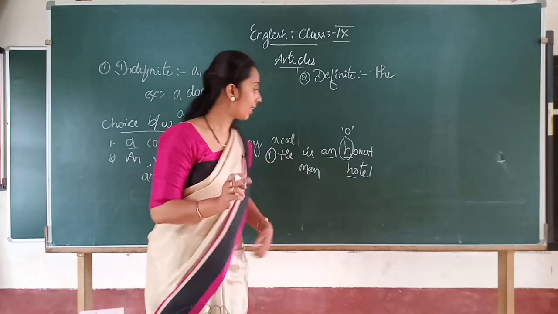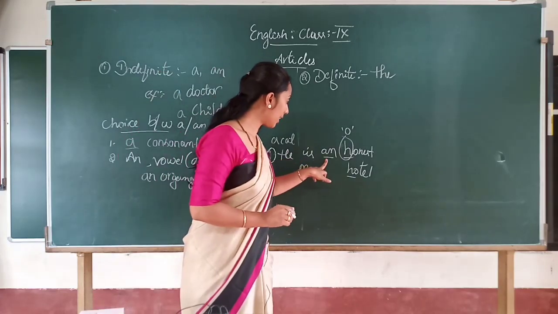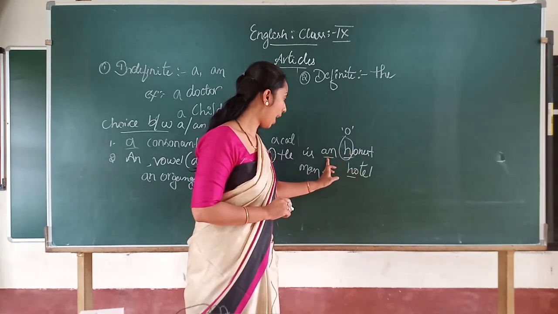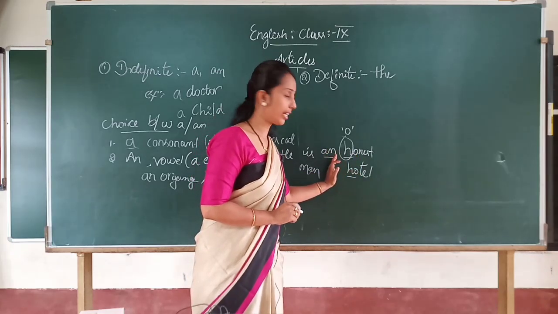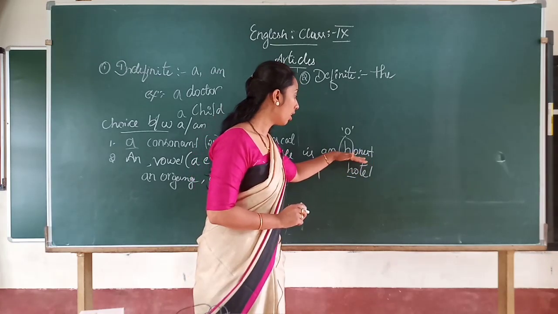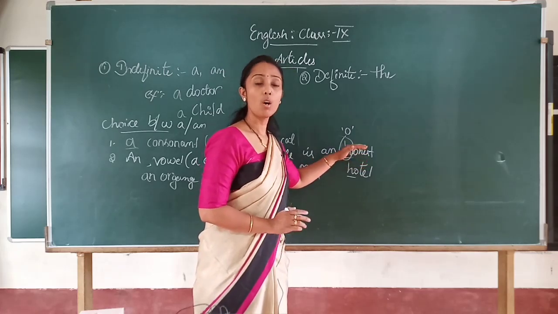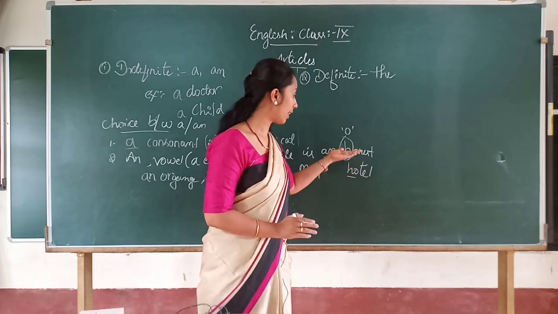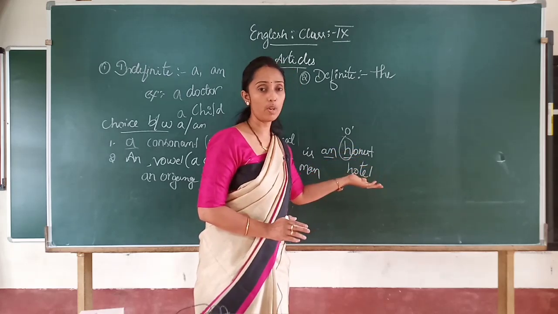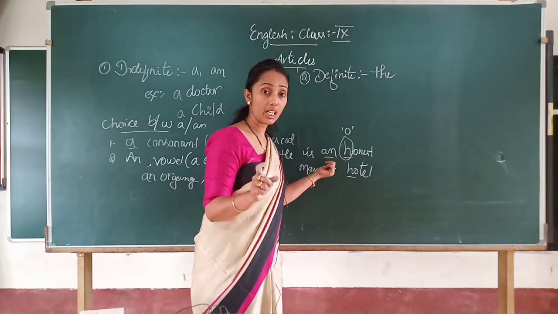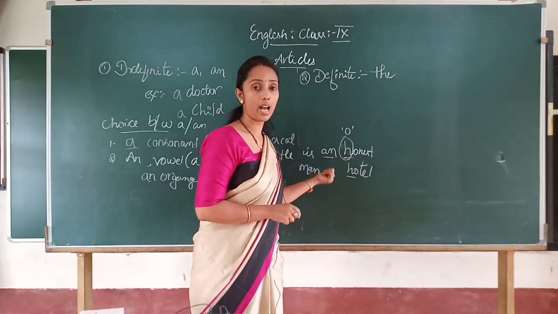So remember that, as I told, articles are used before the noun, any kind of noun, and before using the article here, the first letter sound of the noun you have to observe while pronouncing. What sound you will get, either it is a consonant or a vowel. Depending upon that sound you have to use, in an indefinite sentence, a and an.